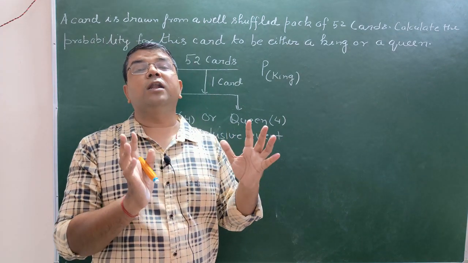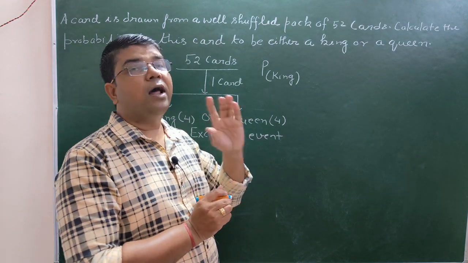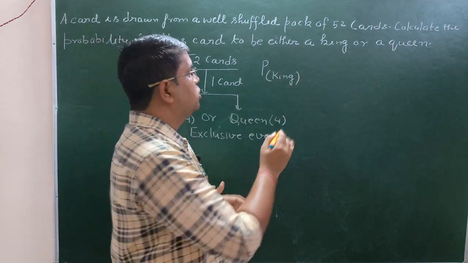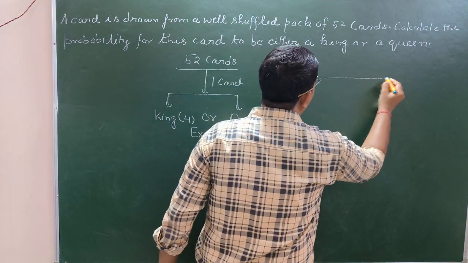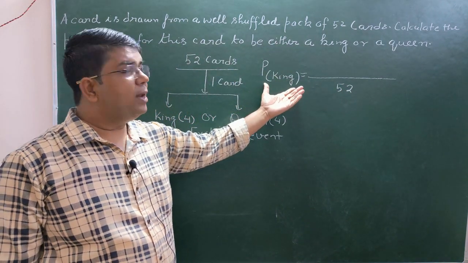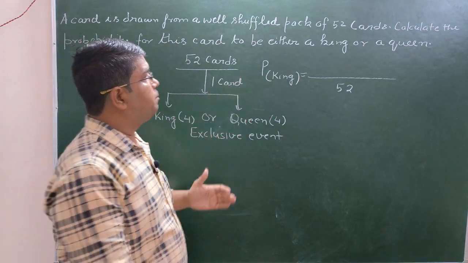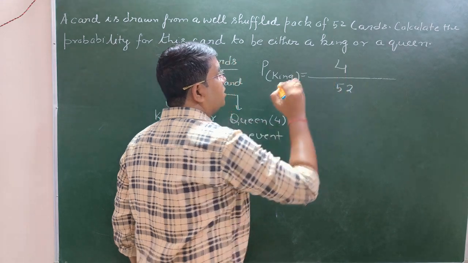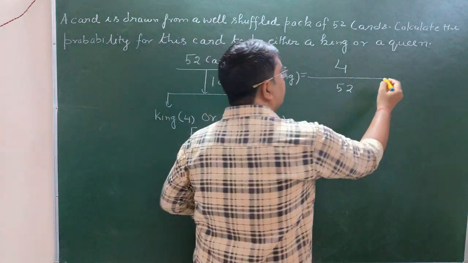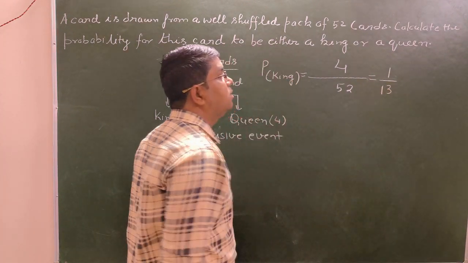There are total number of 52 combinations, out of which one card can be drawn. So total number of ways are 52. But how many are the kings? The kings are in number 4. So the probability of a card which is to be a king, it is 4 by 52, and it is equals to 1 upon 13.